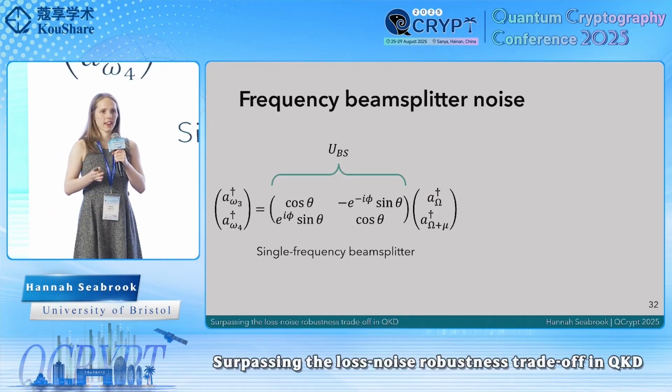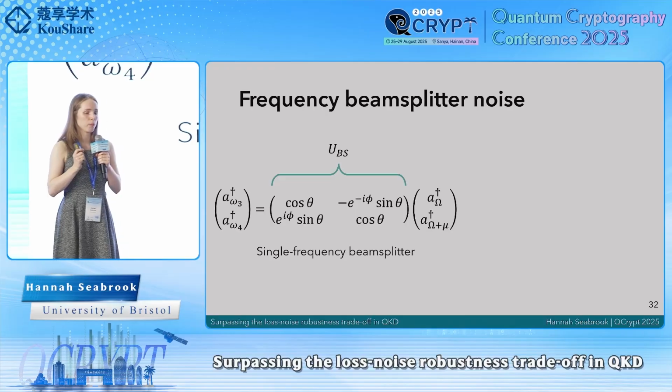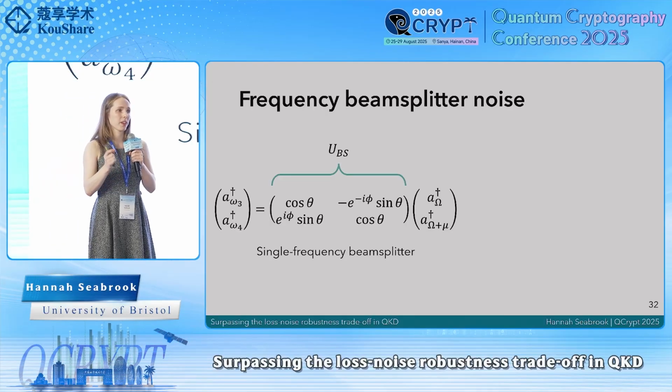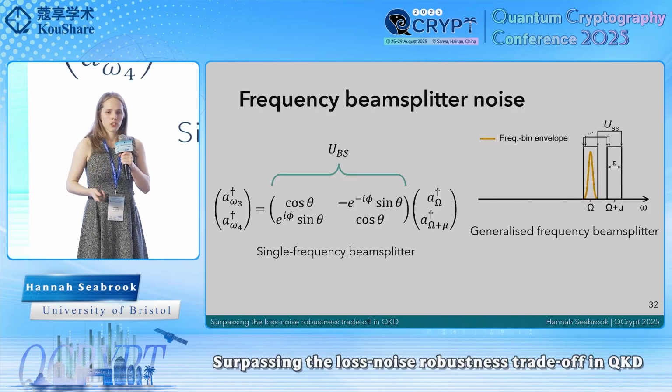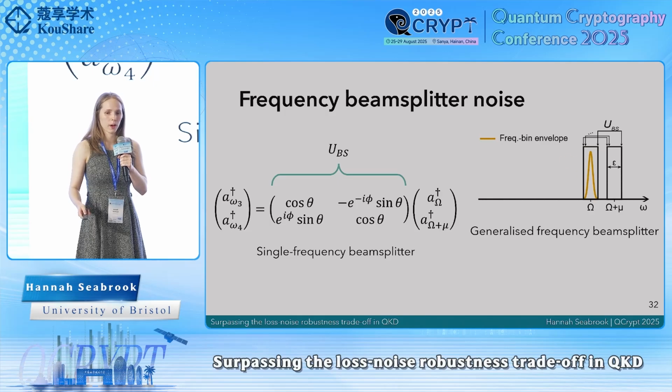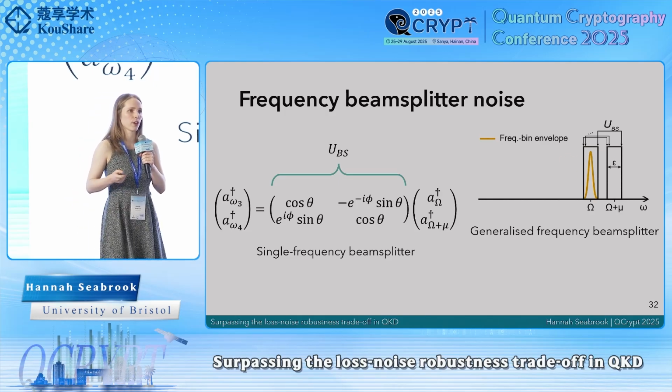But here we're assuming that this acts on infinitely narrow single frequency modes of the field. In reality, the frequency bin states are never going to be infinitely narrow, and so we need to generalize this slightly. So to do that, we'll now say that the unitary operation acts across a continuous spectrum of frequencies in a range epsilon around the frequency omega.